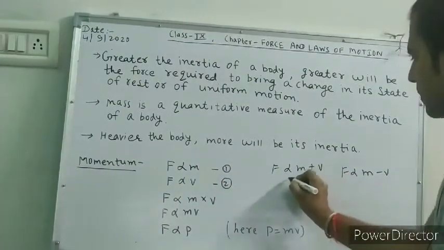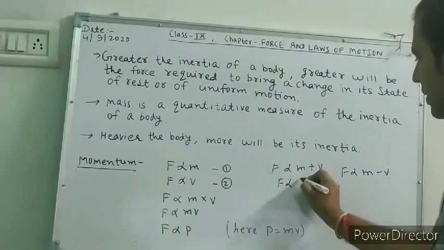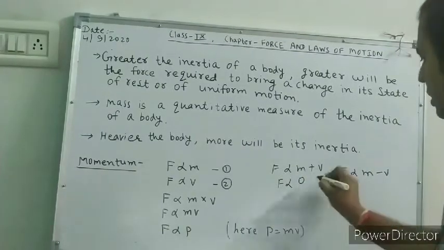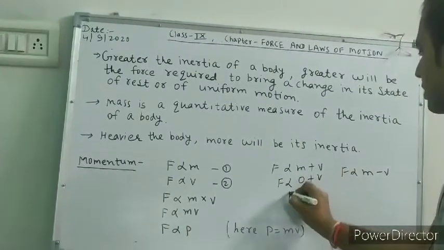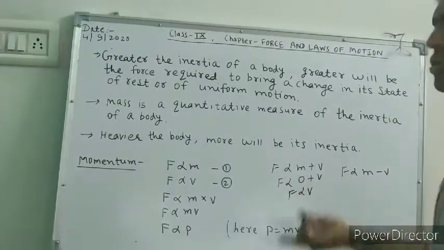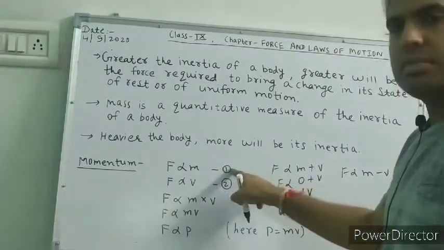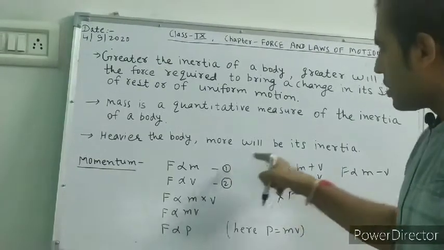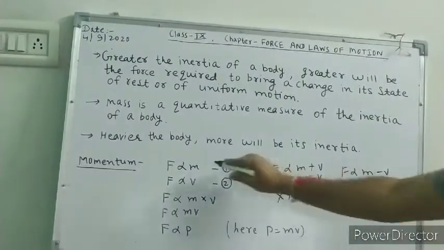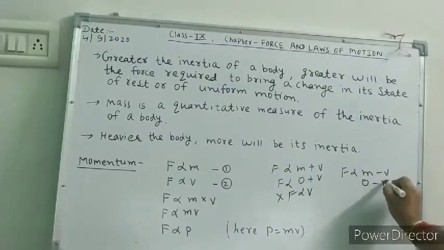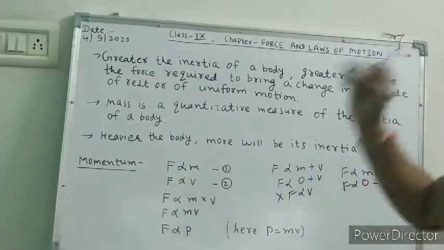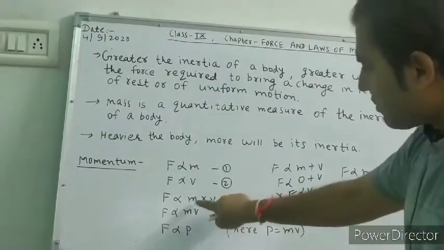Suppose we apply mass is 0 plus V, but here force is not 0, so it will not fulfill this condition. Same way, if mass is 0, again force is not 0.